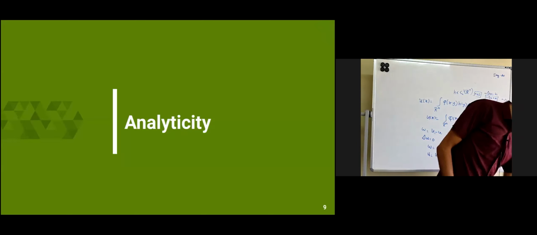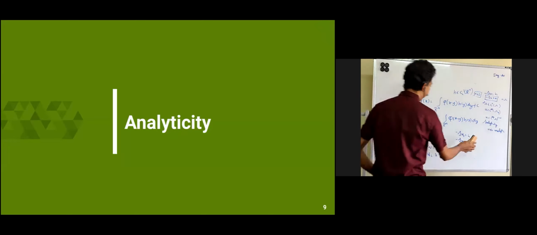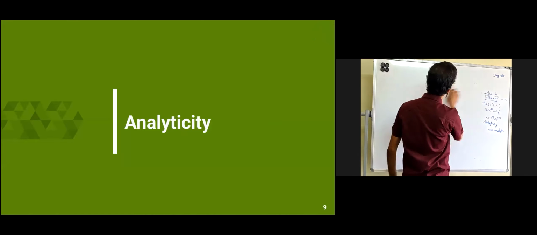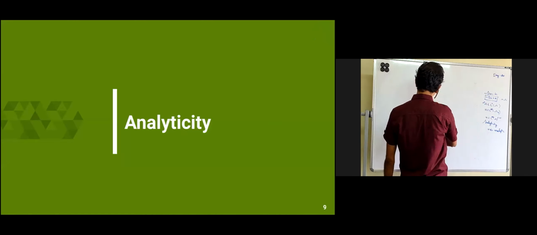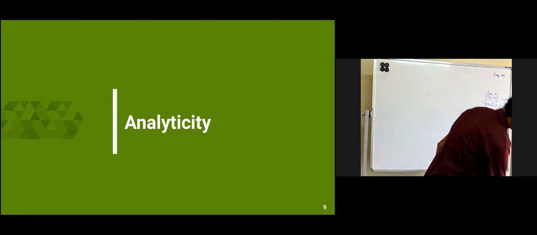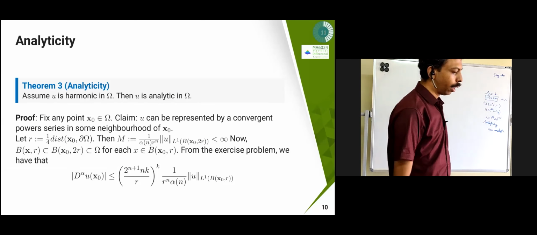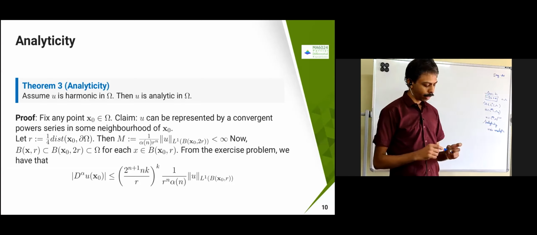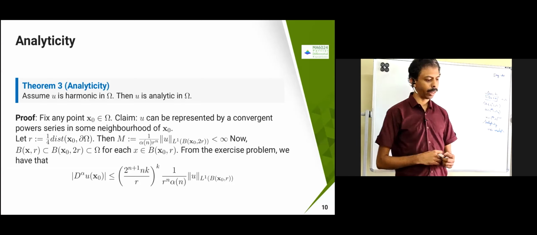Okay, now we are going to get a new result. So far we got the previous one, and now we are going to get the next. Here what we are going to get is analyticity. Assume u is harmonic in Ω. Then what we are going to claim is that u is analytic in Ω.